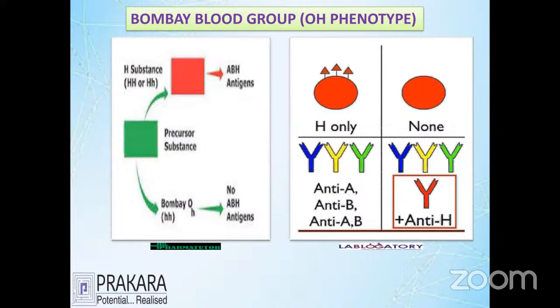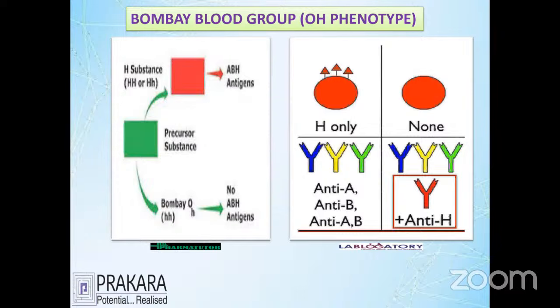And these Bombay groups have one problem: they have the H antibody in the plasma. That is very, very important. None of the other people have the H antibody, only the people of the Bombay O group. This is very, very important.